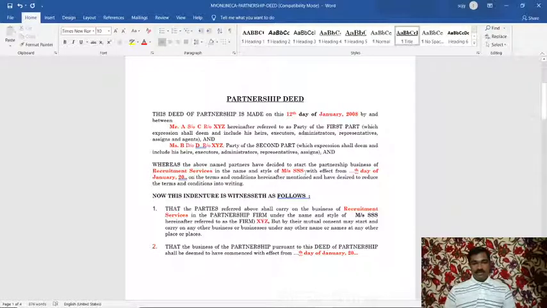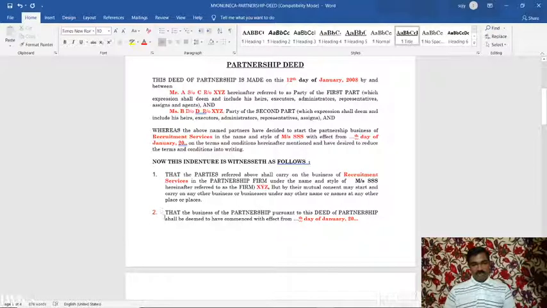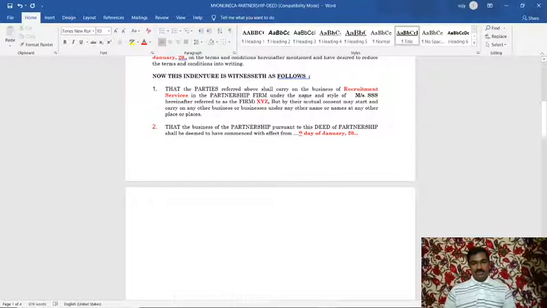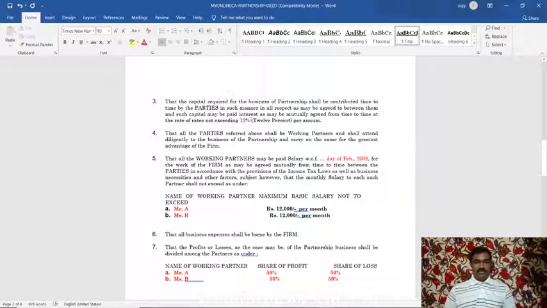The name of the partner is given, Messrs. A and B. Here, Messrs. SSS. The name of the partners. The date of commencement of business is specified here. Then all the other terms and conditions are listed one by one. Okay, the objective of the business, commencement of business, then how the business will be dissolved. Then what is the rate of interest on capital? Okay. Then what is the salary or commission to partners? Here A will get 12,000 rupees. They have mutually agreed.